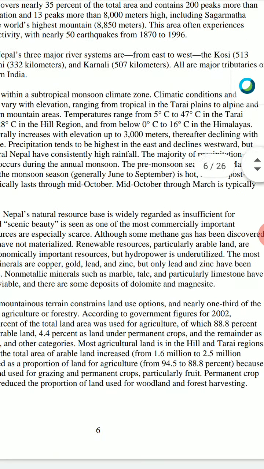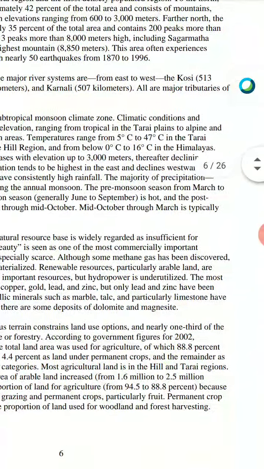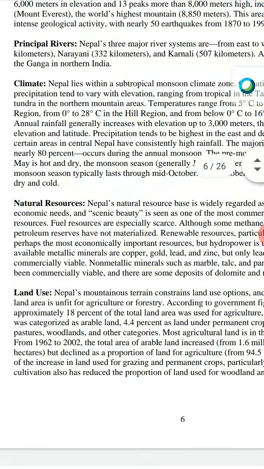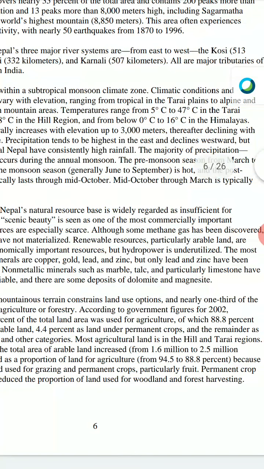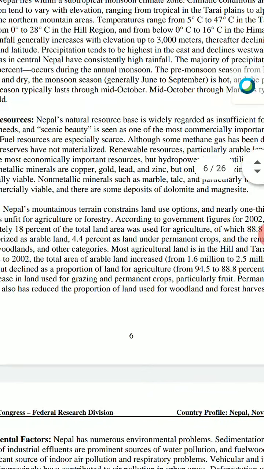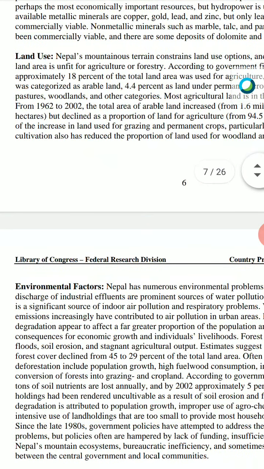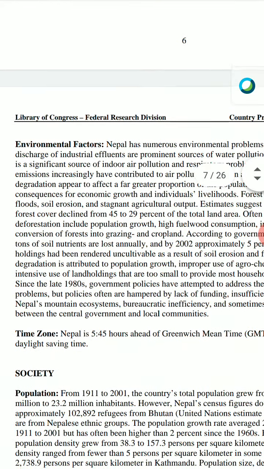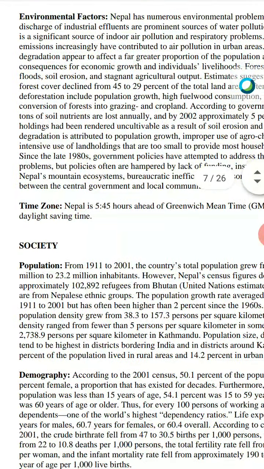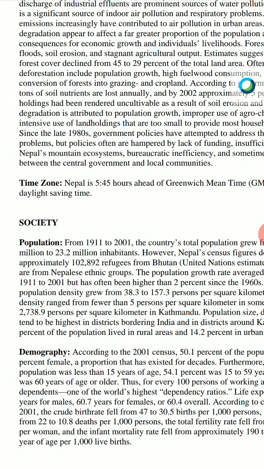Talking about the climate, it is a subtropical monsoon climate, with an average temperature range of 5 degrees to 47 degrees Celsius. Talking about natural resources, as you know, it is a mountainous country, so no major natural resources are found, but in some parts copper, gold, lead and zinc are found. Talking about the environmental factors and other things, the time zone is 5 hours 45 minutes ahead of the Greenwich Mean Time, that is GMT.